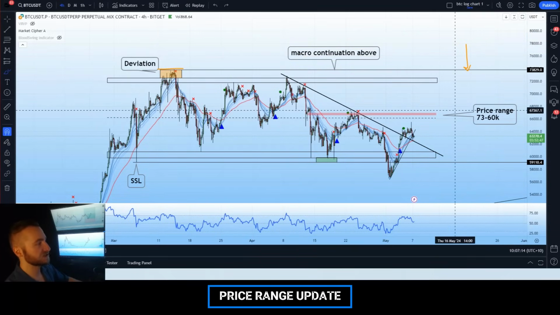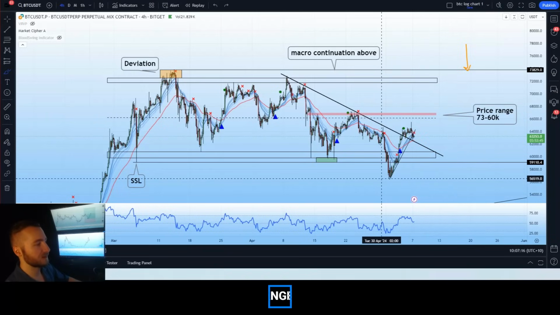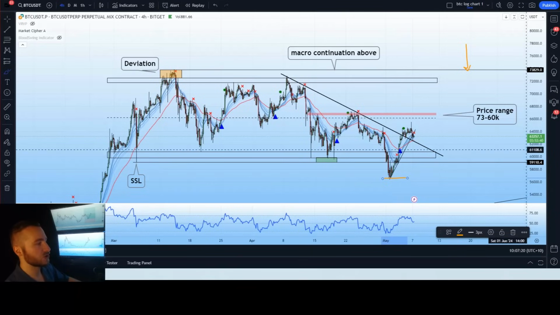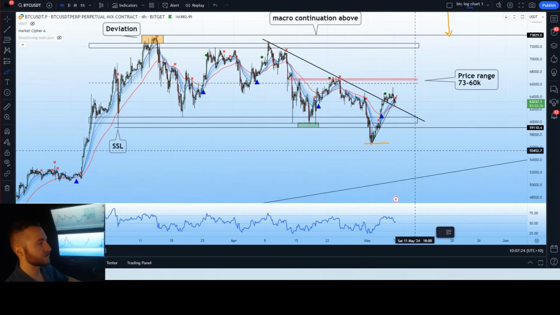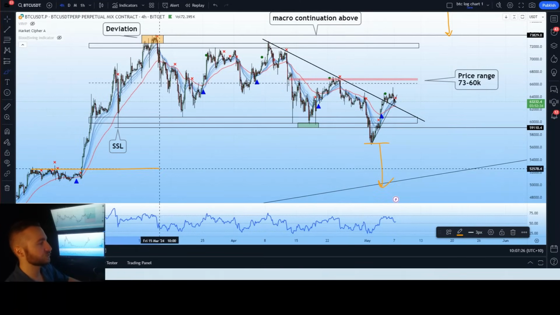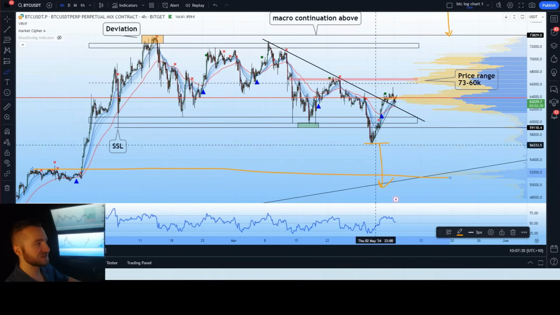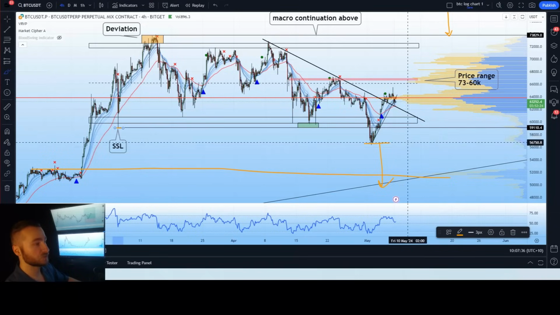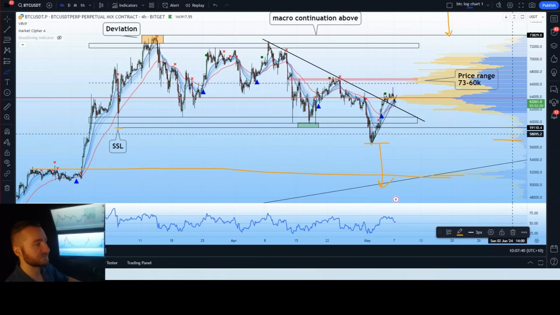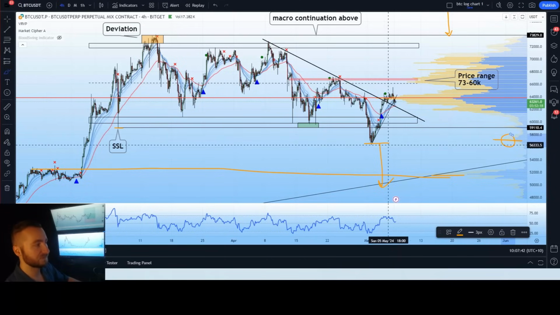For a macro continuation downward, we are going to have to drop below this 56.5K level, which is the range low of our prior drop below our sell side liquidity. That would validate a correction back down to 52,000. Again, if we bring up our VRVP, as we've said the entire time, a 4-hour candle close below our sell side liquidity will result in a downtrend continuing, which would result in two targets, number one 57K and 52K. 57K was our first area of support. We did not fail to continue.